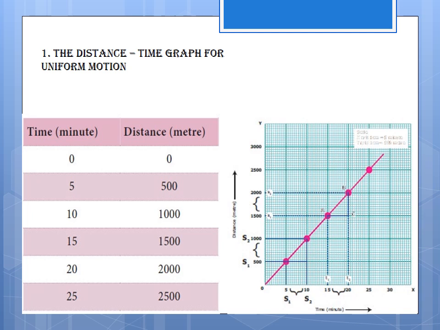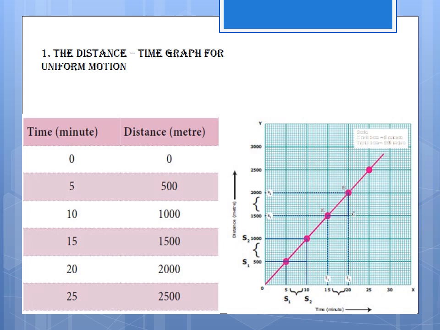Okay. When we look at the distance time graph, we notice a few things. First, it is a straight line. That is the main thing. We also notice that the person covers equal distance in equal intervals of time. So it is a uniform motion. We can therefore conclude that he walked at a constant speed.